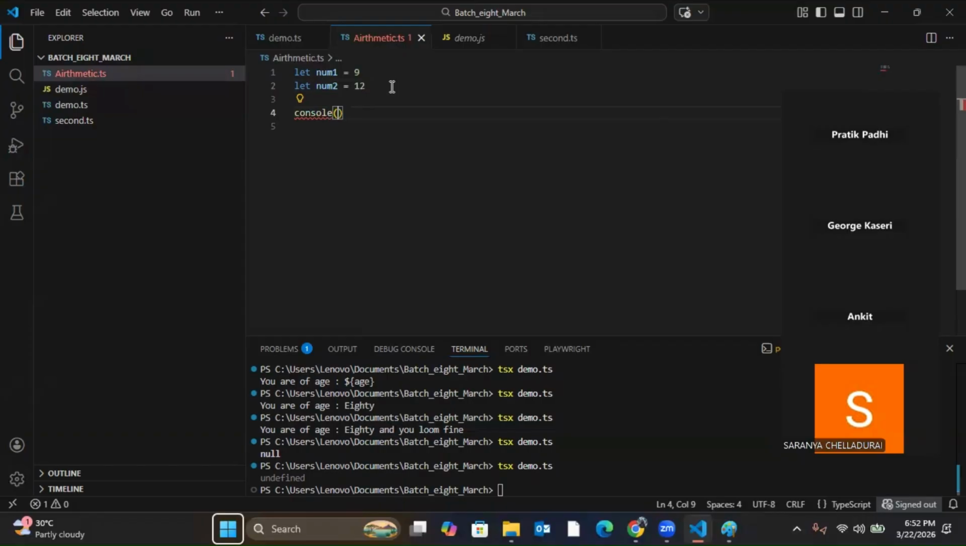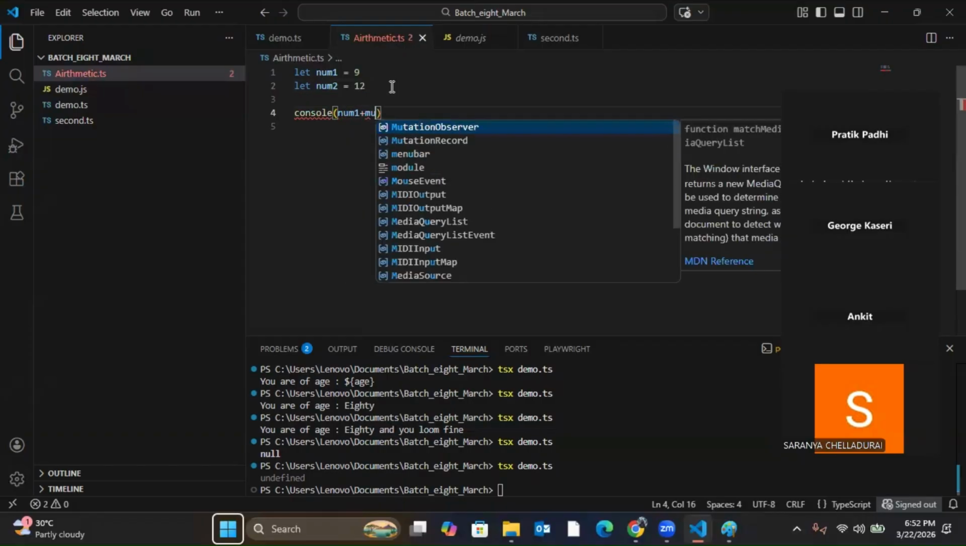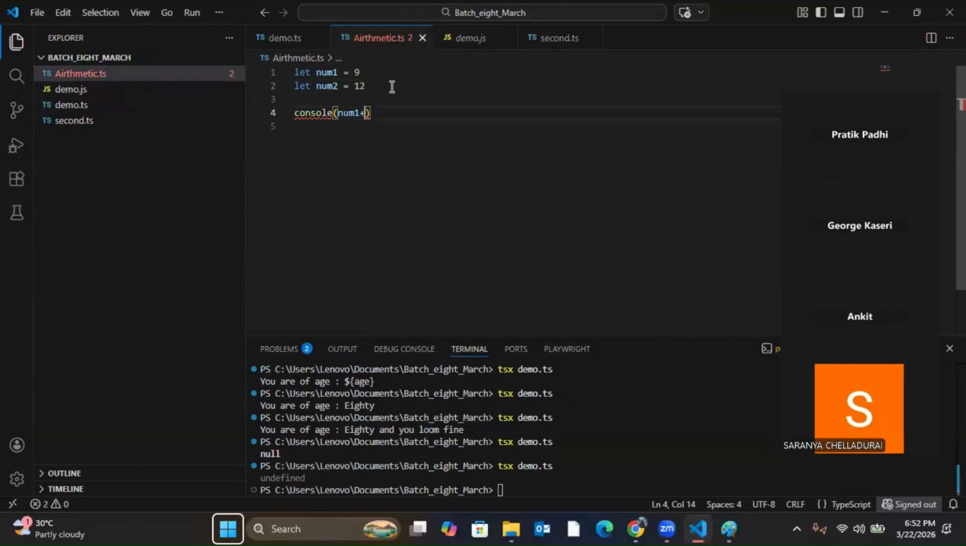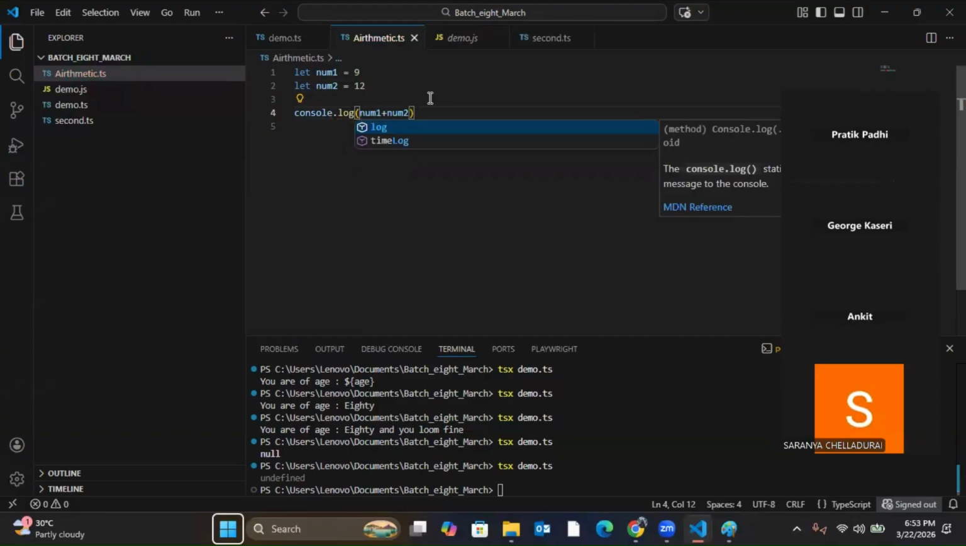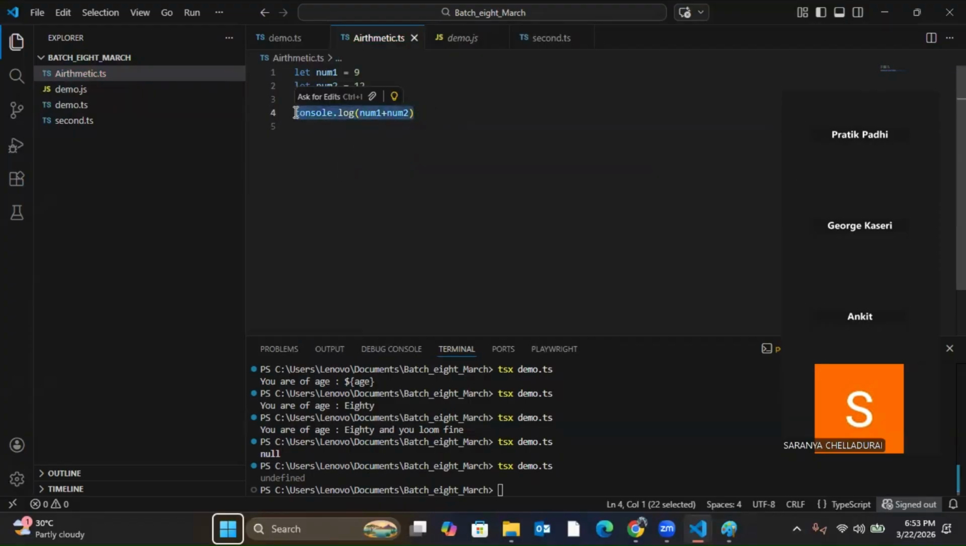So in the console, I can do num1 plus num2, and it will give me the output. What will be the output? 9 plus 12 it will give me. Same goes for minus and the rest. I'll just print it and show you. You already know all this, so we don't need to discuss it.